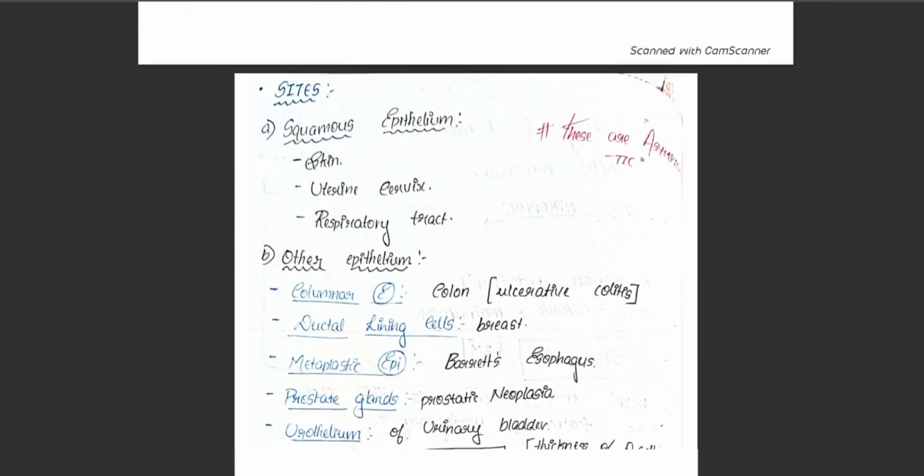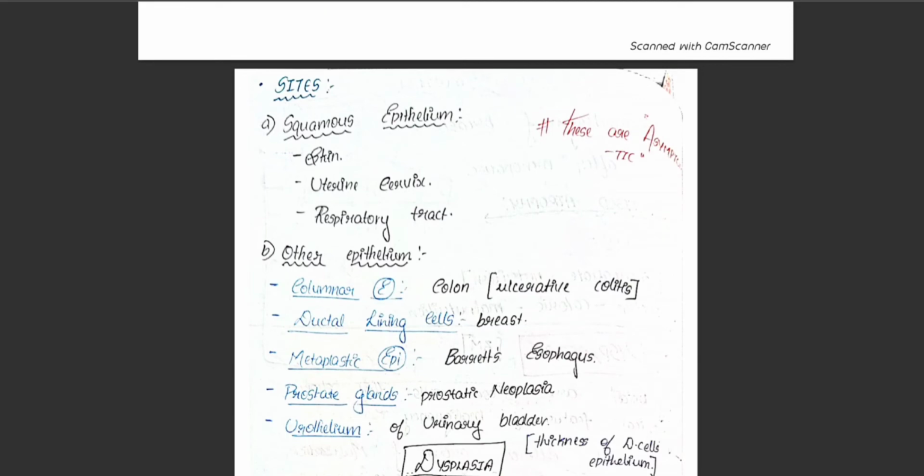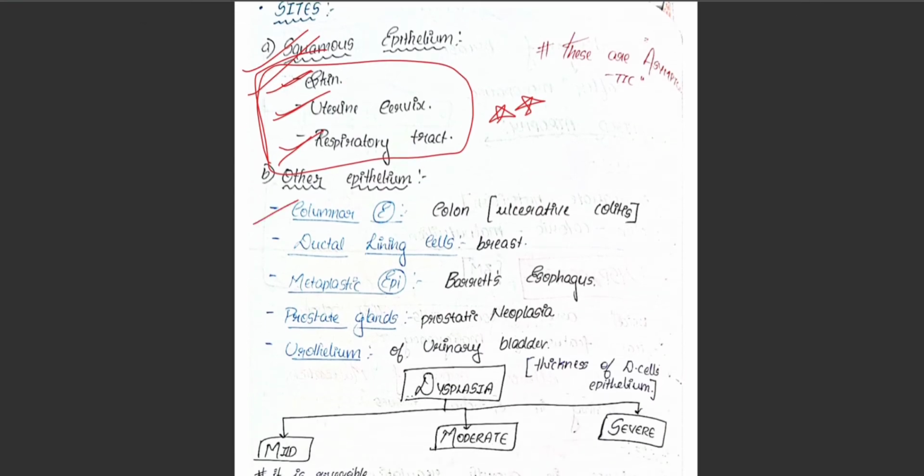So the sites of dysplasia. Dysplasia mainly occurs in the squamous epithelium, mainly in three regions. Remember these three important regions: first is skin, second is uterine cervix, and third is respiratory tract. This is a very important MCQ question. First point to note down, dysplasia mainly occurs in squamous epithelium. Second, the three important sites, that is skin, uterine cervix, and respiratory tract. Other epithelium includes the columnar epithelium, where the colon is the main site, which causes ulcerative colitis.